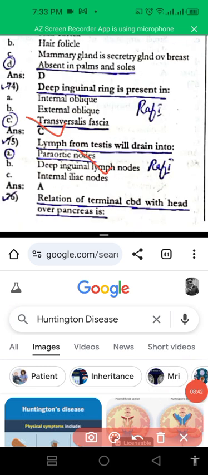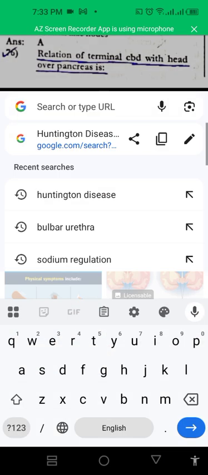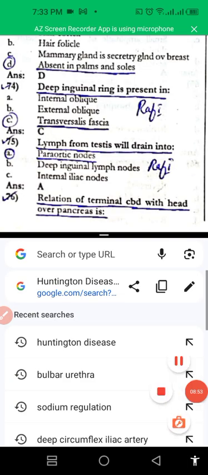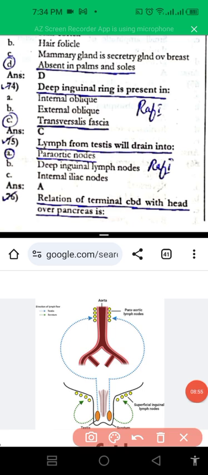And the next one is lymph from testes will drain into para-aortic node. Lymph from testes. So we will have to look at the in-depth conceptual memorization of this. Here in this image, it is clearly mentioned that these are two balls, testes covered in the scrotum, and then lymphatics go into the superficial lymph node, and then these superficial lymph nodes drain into the para-aortic lymph node. So lymph goes into the para-aortic lymph node.